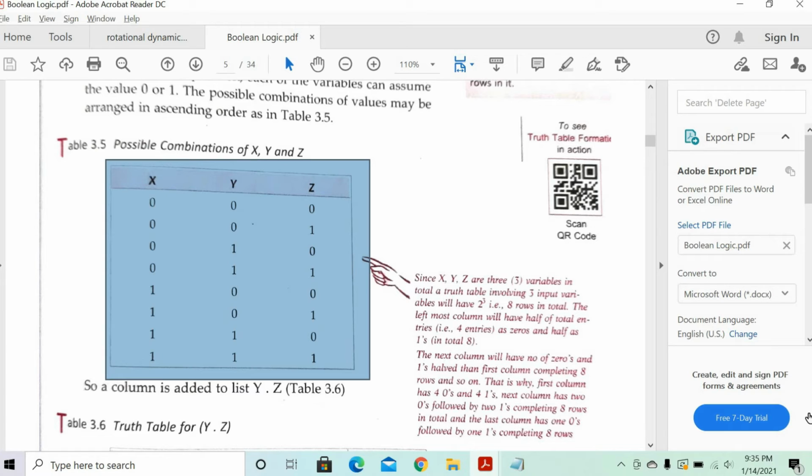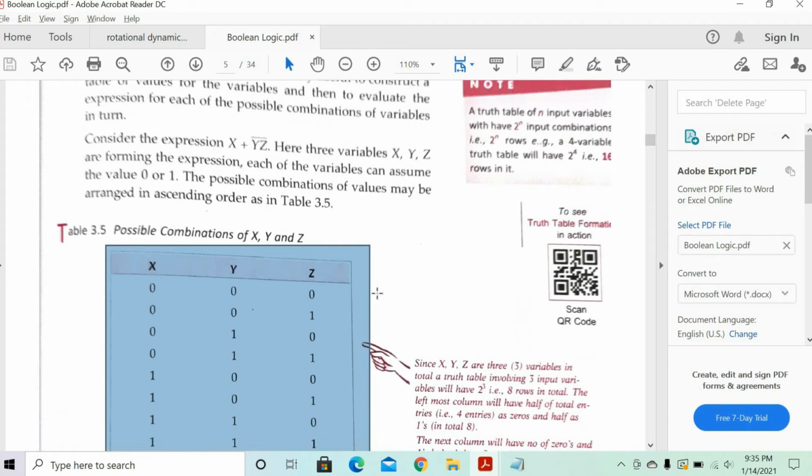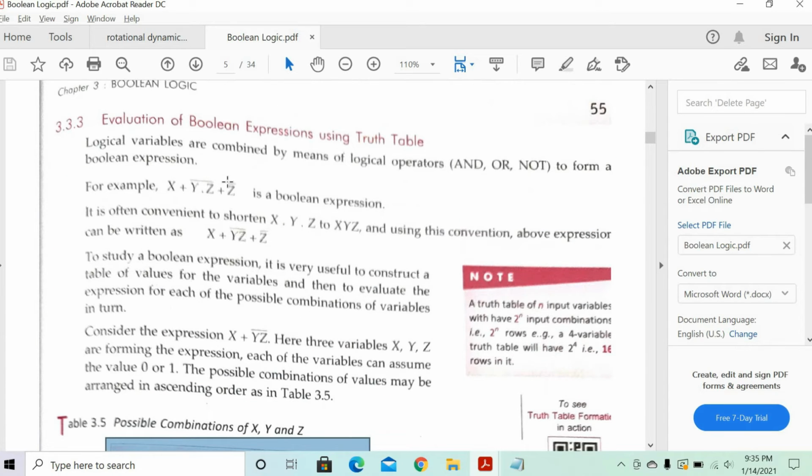Because each of them can take either 1 or 0, isn't it? Yes, I'm done. So here all the 3 combinations, all the 8 combinations, we have written. X is 0,0,0; 0,0,1; 0,1,0; 0,1,1; till 8 combinations are there. Fine? Now our goal is what?